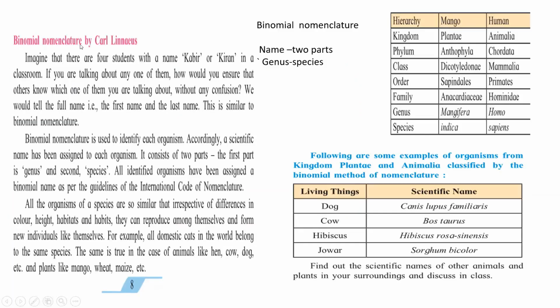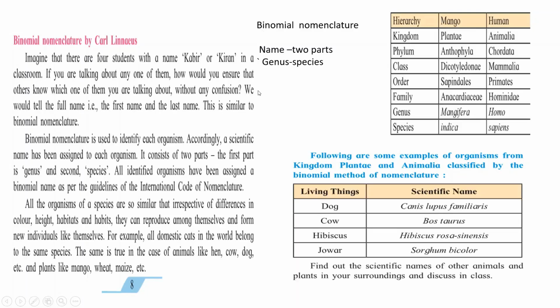Binomial nomenclature. Binomial nomenclature is the naming system of every organism, the naming system of each species. It was developed by a great scientist, Carl Linnaeus. So binomial nomenclature is used to identify each organism.